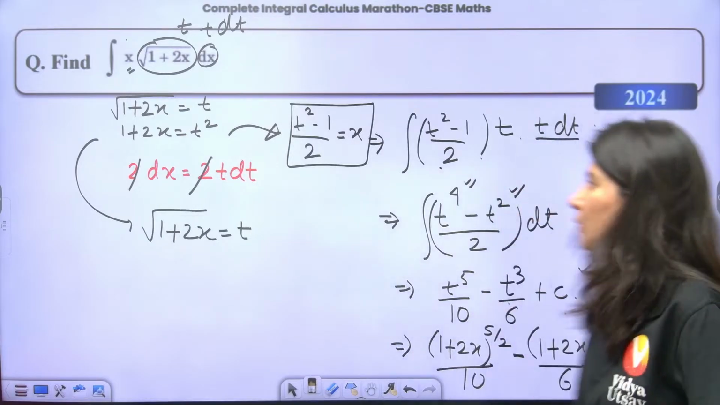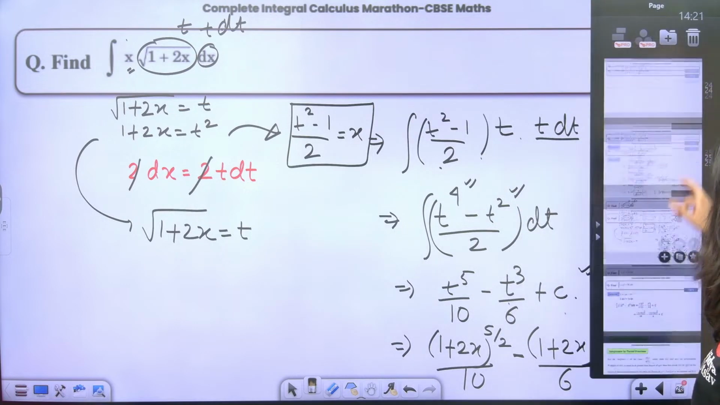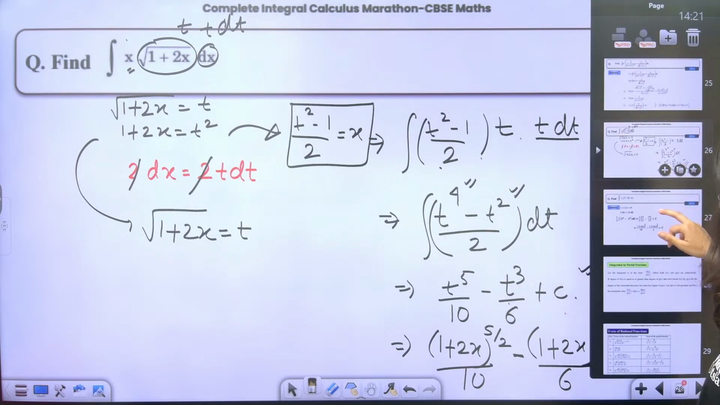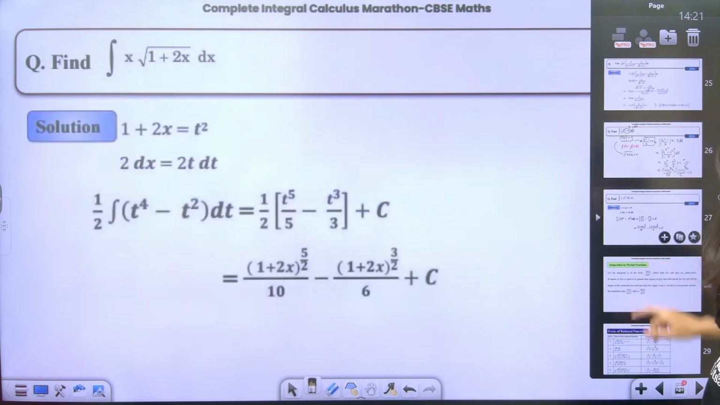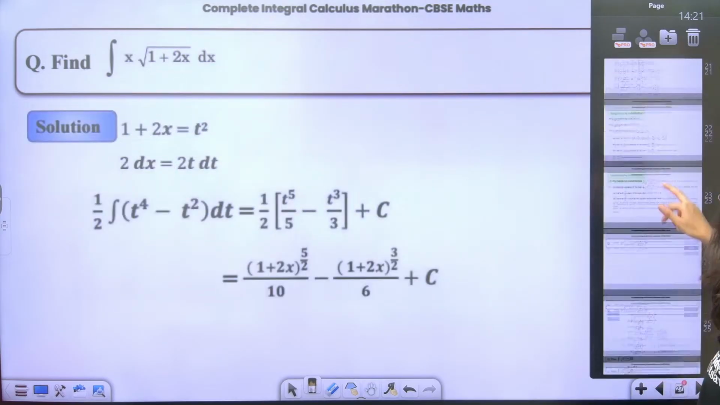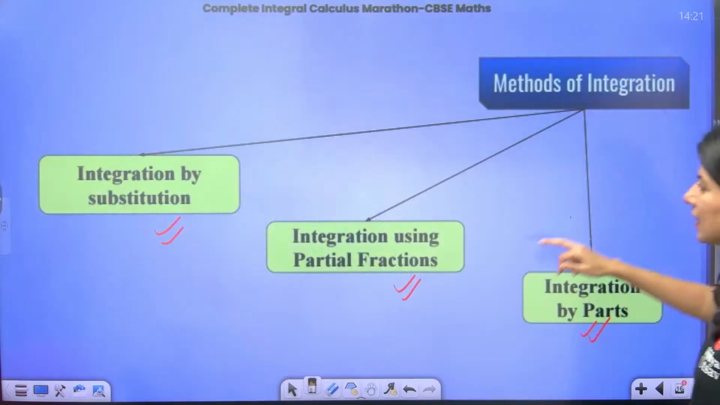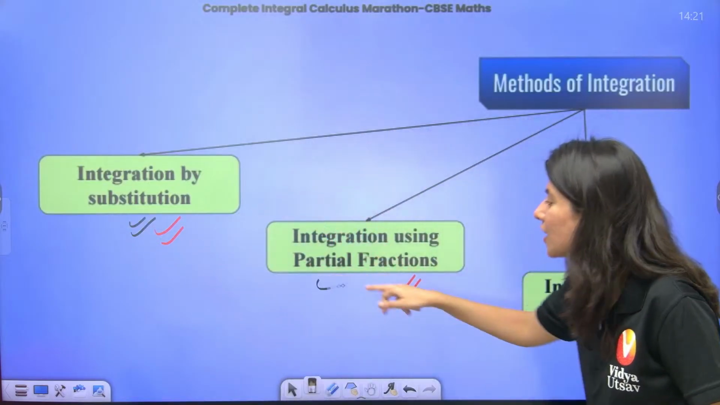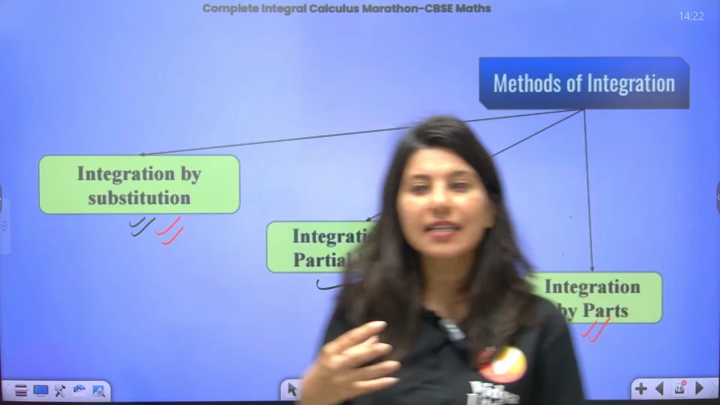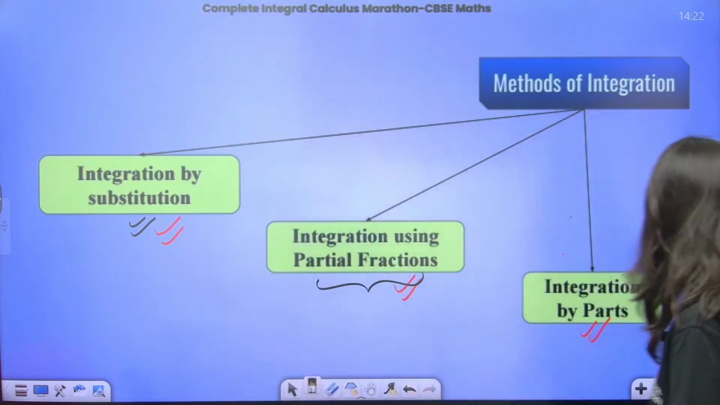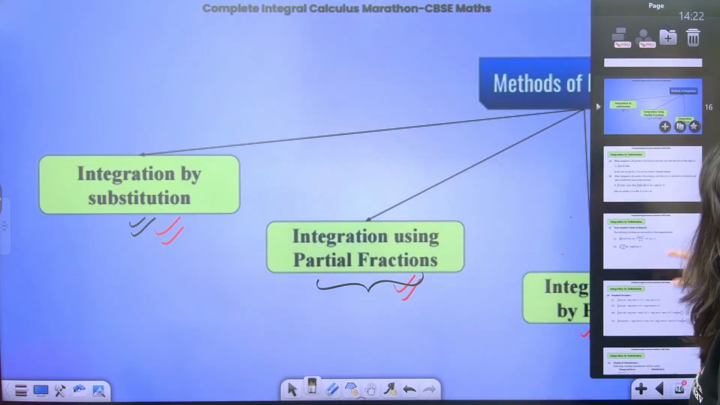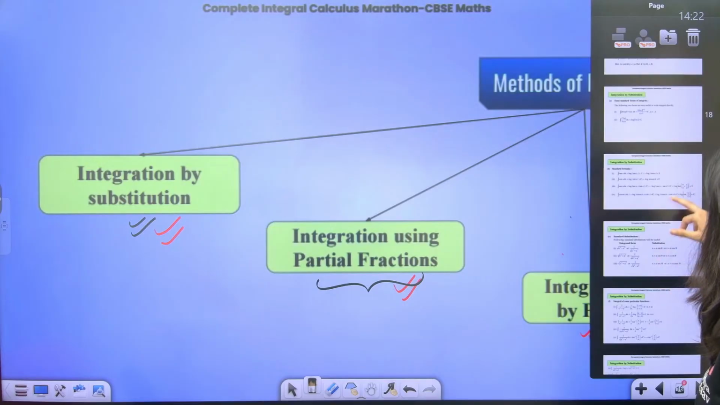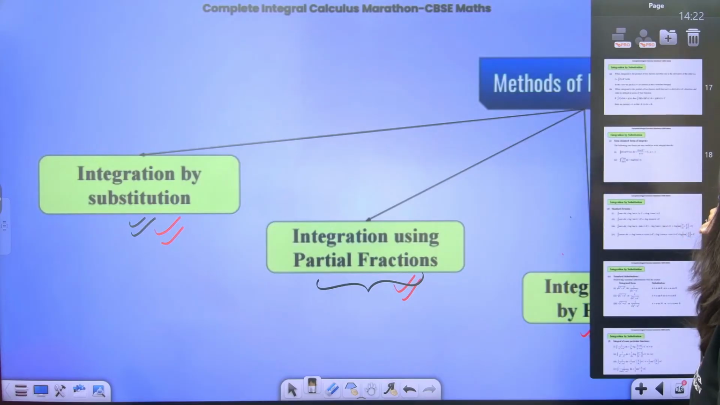Okay, let's start now. I'm going to tell you about partial fractions. So let's talk about partial fractions. So this is integration by substitution. Can you see? Integration by substitution. Now we have integration by partial fraction. So let us understand how to integrate by partial fraction.